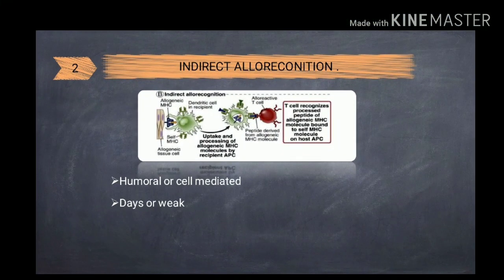Indirect allorecognition. It is humoral or cell mediated. It takes days to weeks. Here, dendritic cells act as antigen presenting cells. They take up the foreign antigen, process it, and present it to the T cells. So here, the T cell recognizes the processed peptide of allogeneic MHC molecule bound to the self MHC molecule on the host antigen presenting cells.